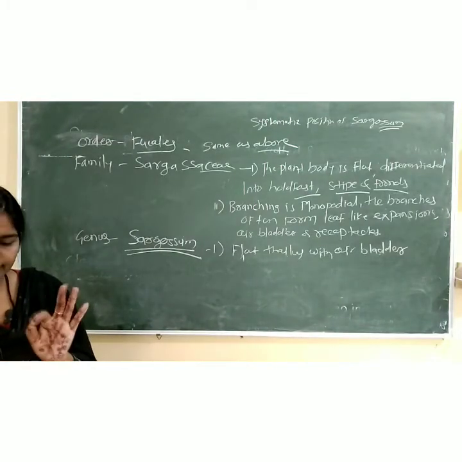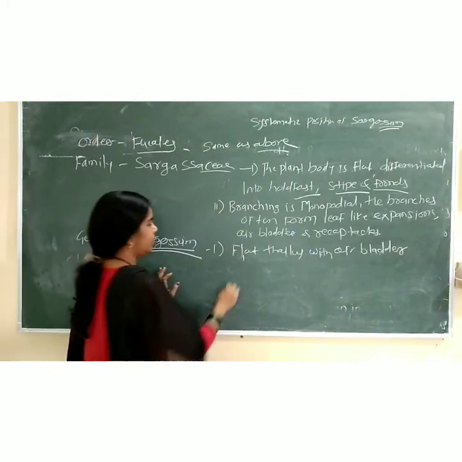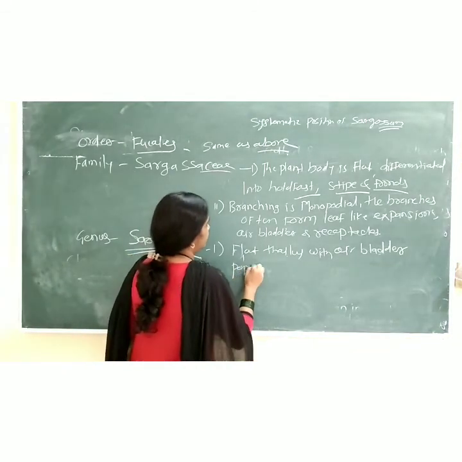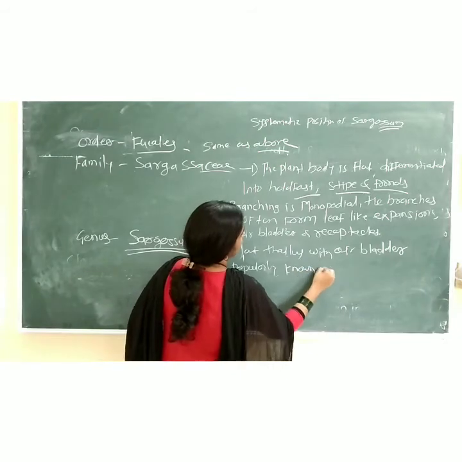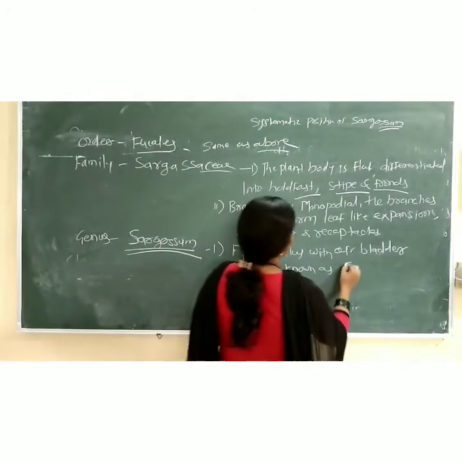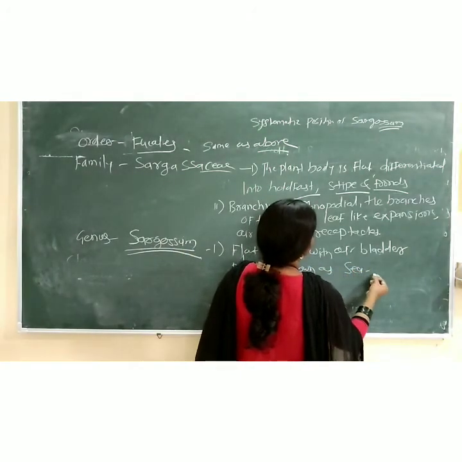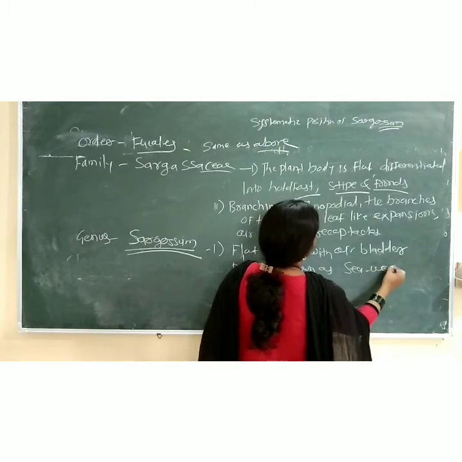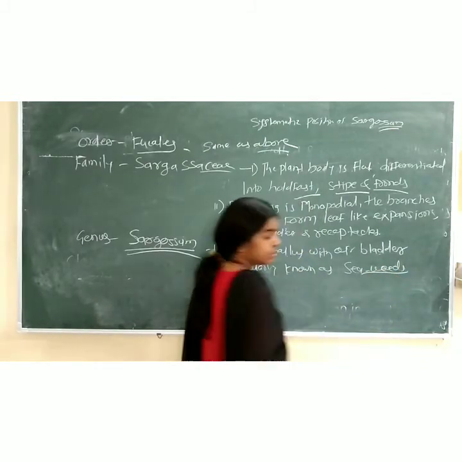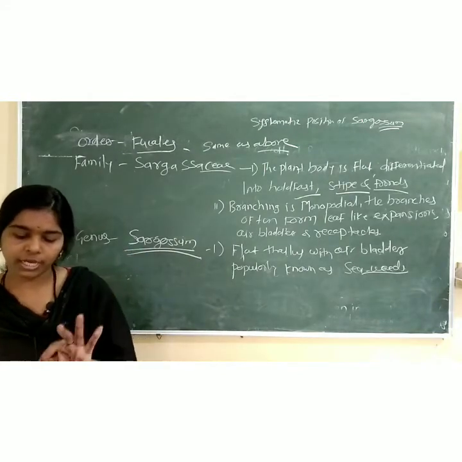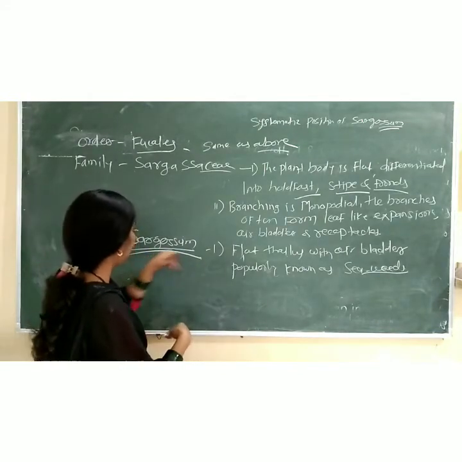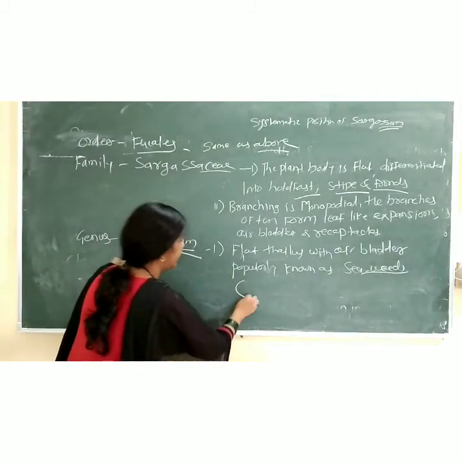popularly known as seaweeds, right? Popularly known as seaweed. We know seaweeds in Marathi are called samudri gawan. Weeds, seaweeds, double E, okay, weeds. So here are the explanations of the Sargassum. The word Sargassum, write down in bracket.